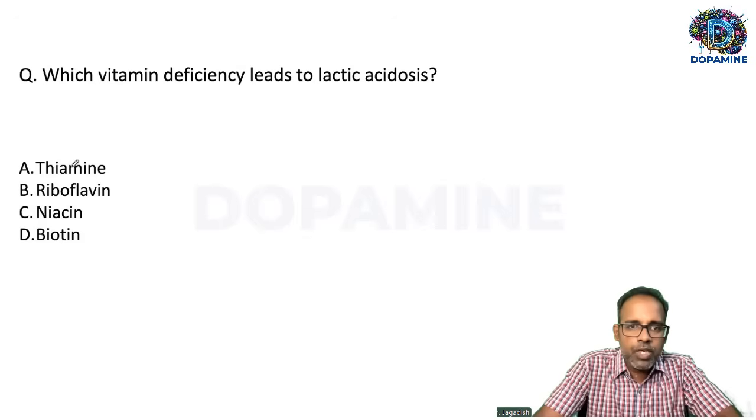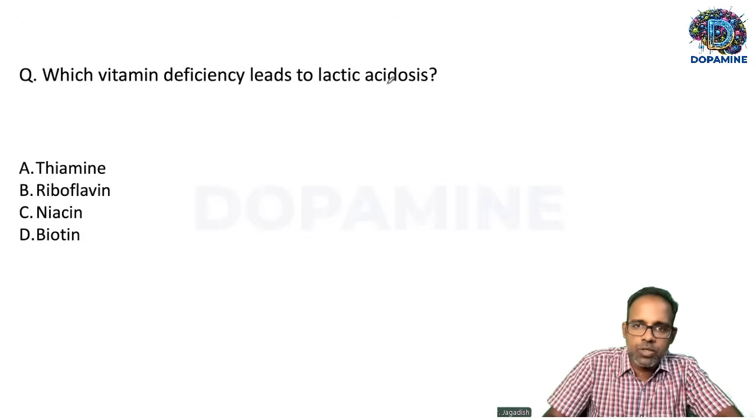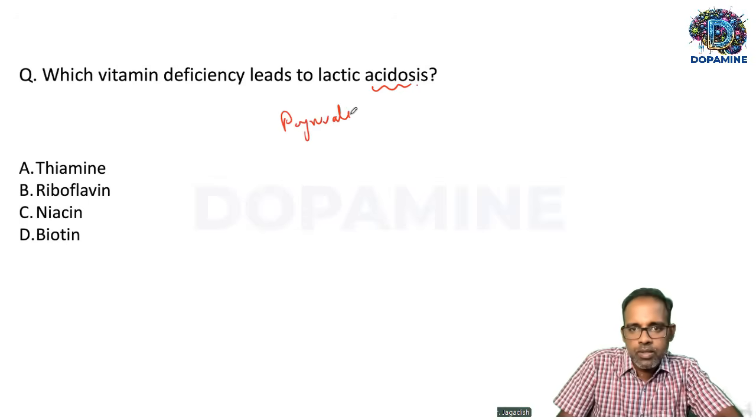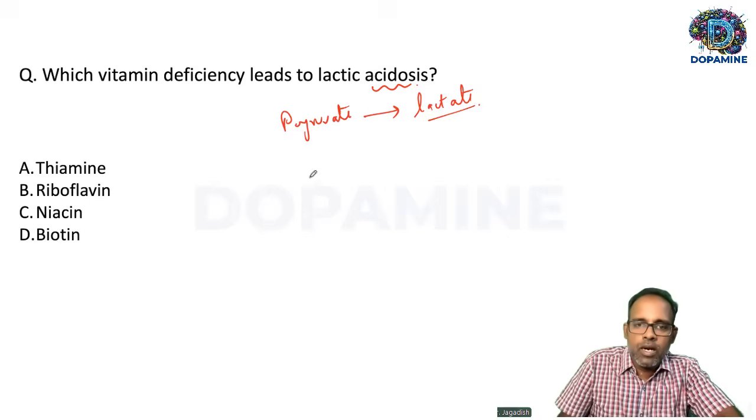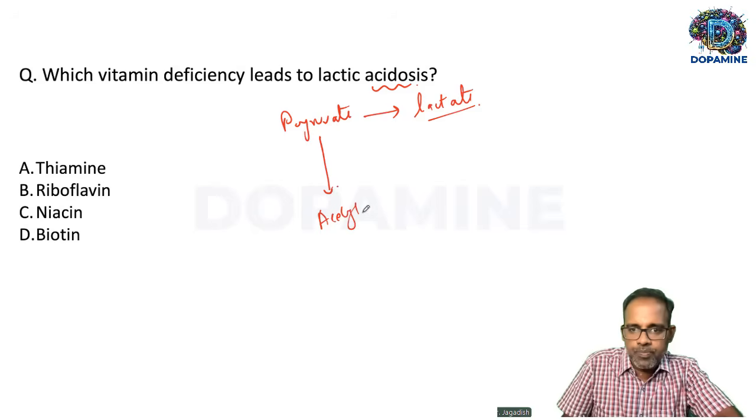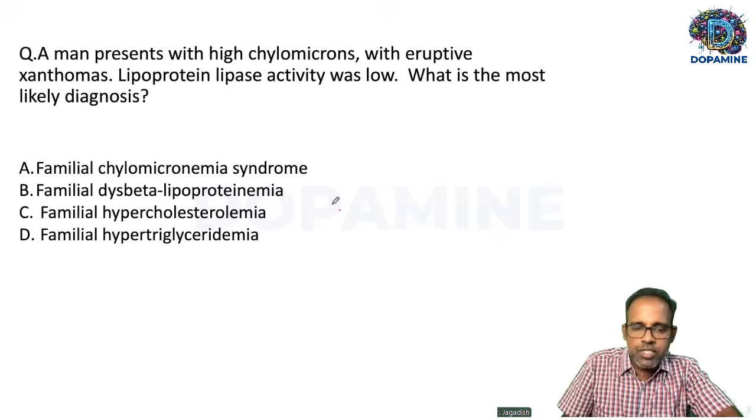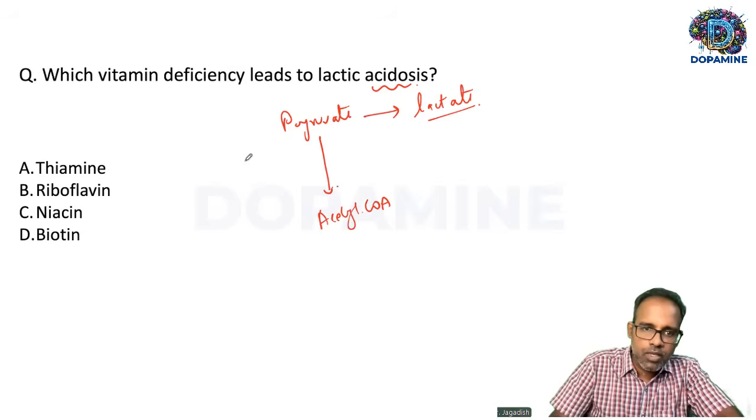Which vitamin deficiency leads to lactic acidosis? This is a straightforward question. Pyruvate is converted to lactate, and this pyruvate is also converted to acetyl-CoA. For this, you need pyruvate dehydrogenase.